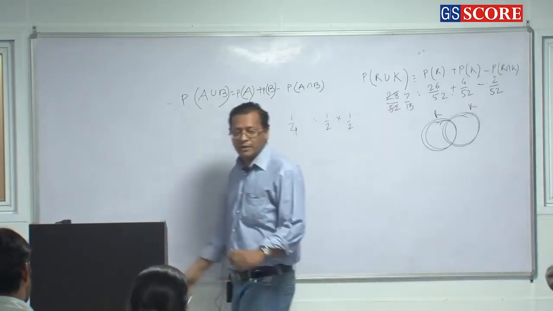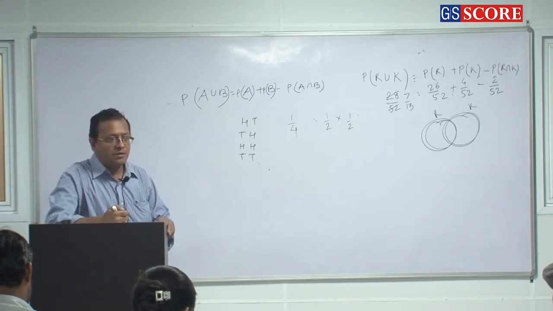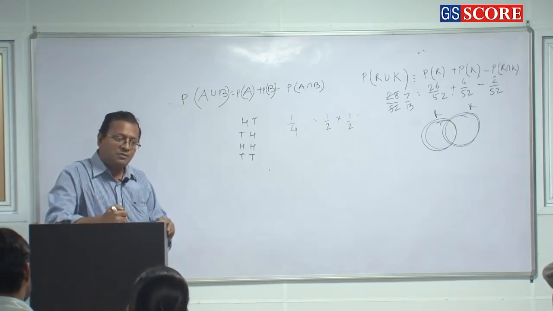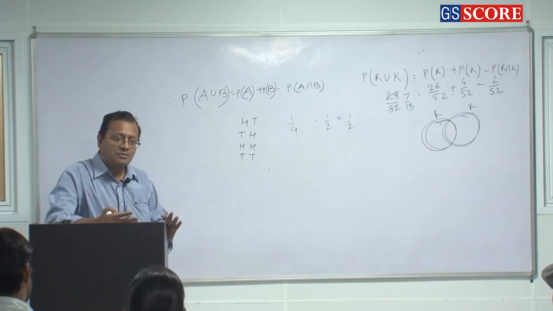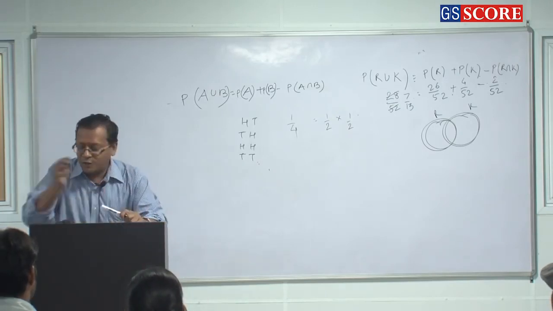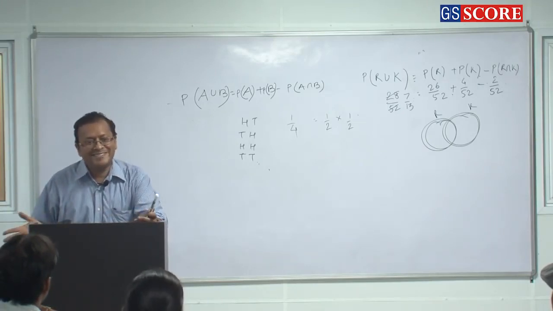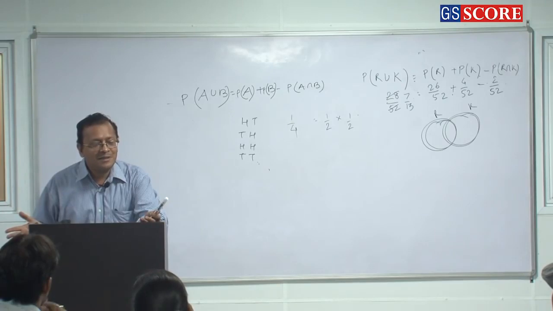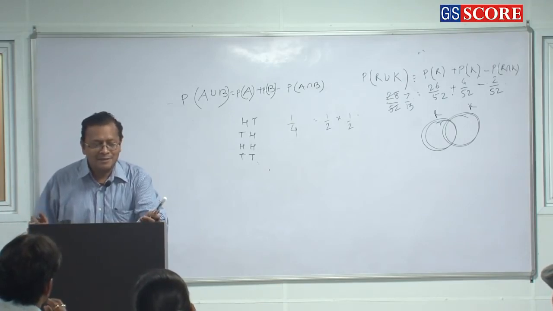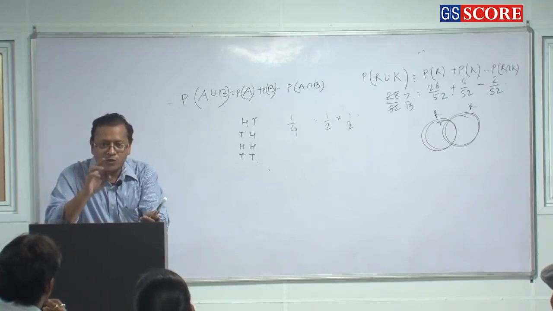Clear or not? The value of a probability lies between 0 and 1. Can the probability be 0? Yes or no? Yes. I toss a coin. What is the probability of 6 coming? 0. Can the probability value be 1? आपने शोले पिक्चर तो देखी है, उसमें एक कॉइन है जो कि दोनों तरफ हेड है.